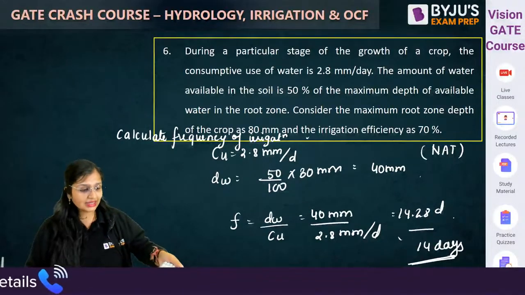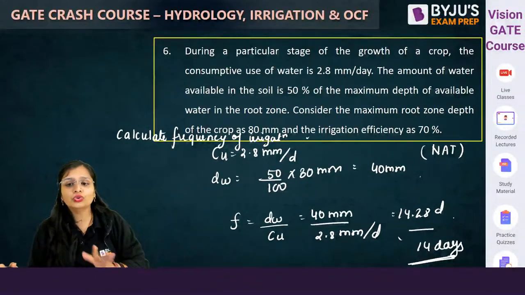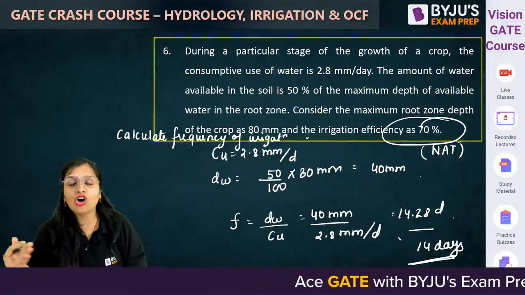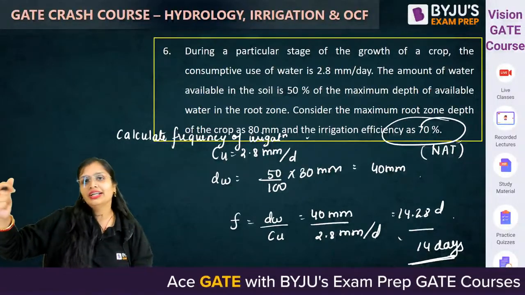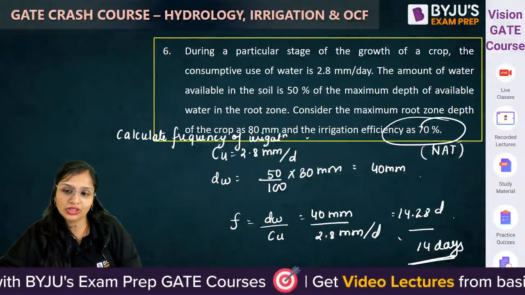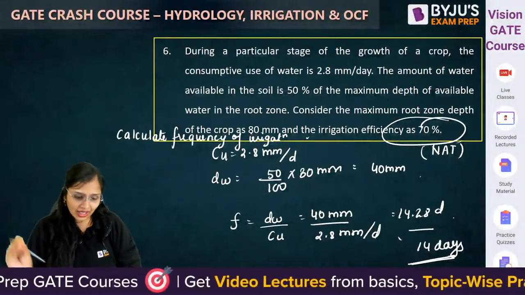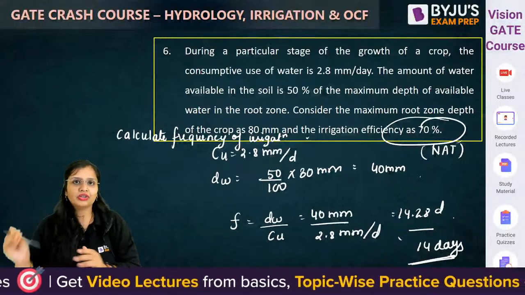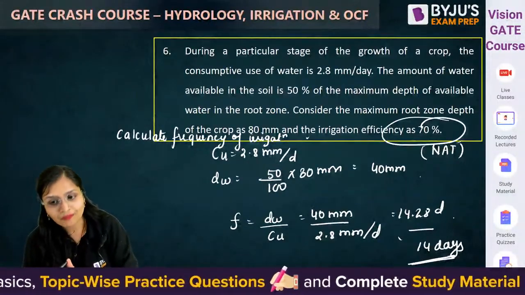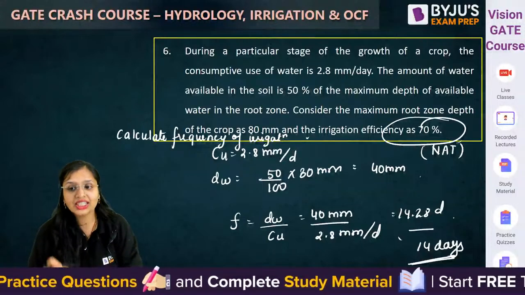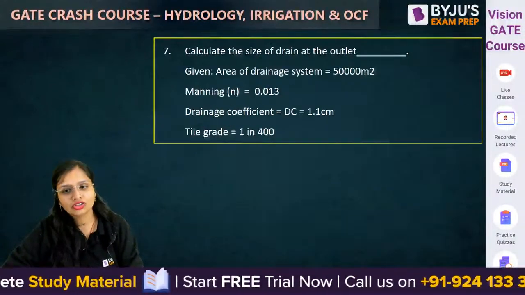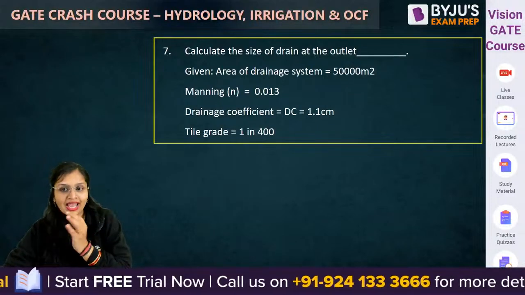Now check it out guys. In this question there is no use of irrigation efficiency. अगर question में पूछना होता how much water is to be delivered on the field, delivered from the main canal, then ये irrigation efficiency की requirement होती. But in this question ये ध्यान रखना कि not all the things which are given to you in the question have to be used. Some things are given just for confusing you. The frequency of irrigation does not depend upon irrigation efficiency. Got it?